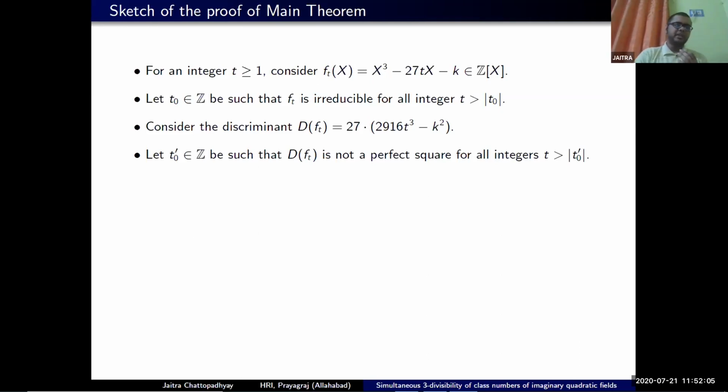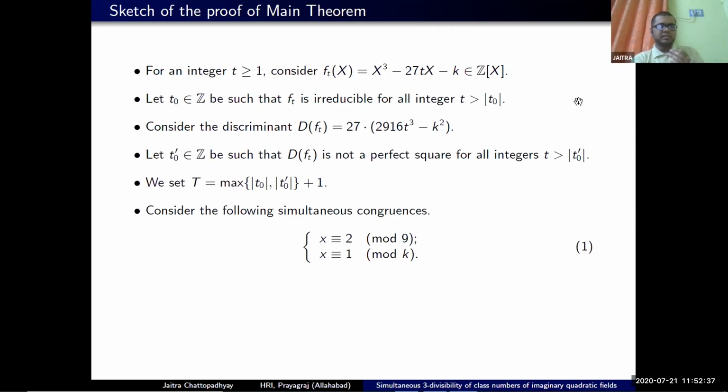So again, we can fix some integer t₀' beyond which the discriminant is not a perfect square. So we set the integer capital T to be the maximum of these 2 integers just constructed, |t₀| and |t₀'| plus 1, so that for any integer t bigger than capital T, the polynomial f_t(x) is both irreducible as well as the discriminant fails to be a perfect square.